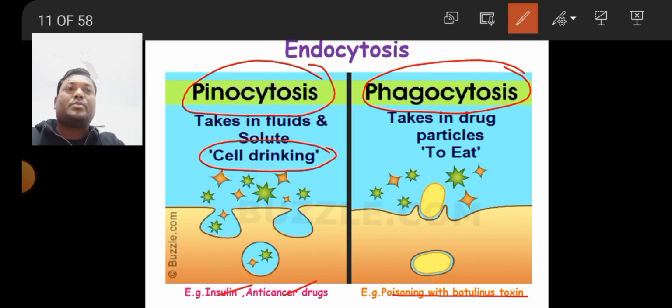Very few drugs use these; I have already discussed this today. I have already discussed on the first slide that maximum drugs pass via passive diffusion, because lipid soluble drugs easily cross the blood brain barrier, and we have a large number of lipid soluble drugs. So maximum drugs easily cross the cell membrane via passive diffusion. Some water soluble drugs can cross through other phases of transportation processes.